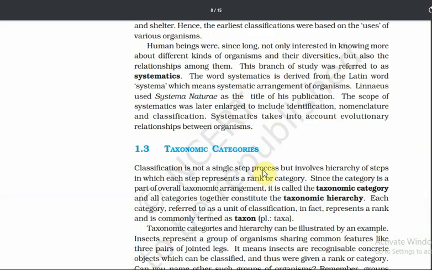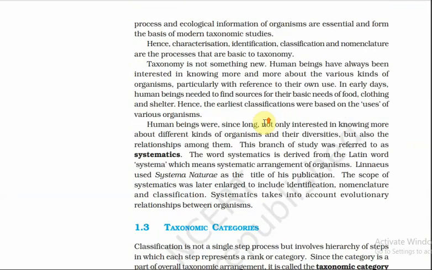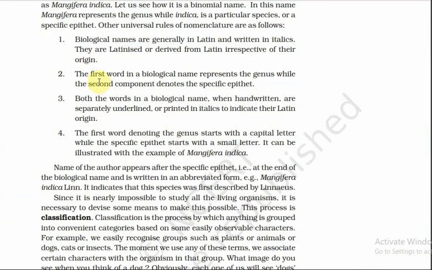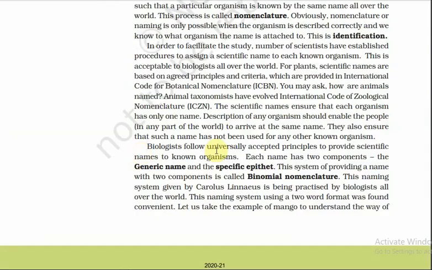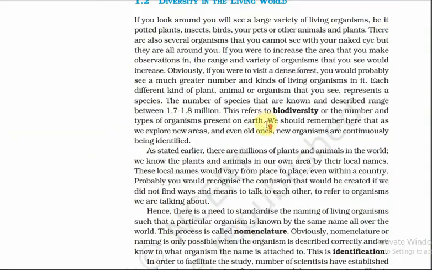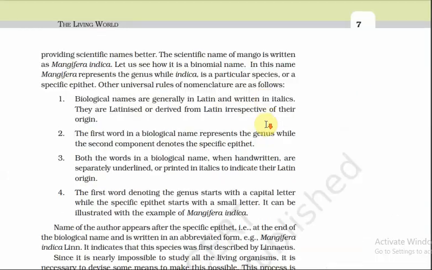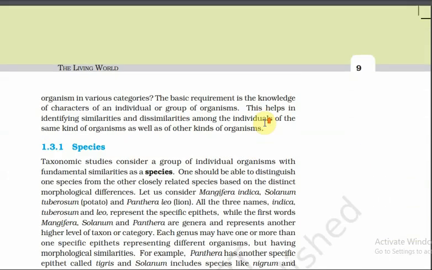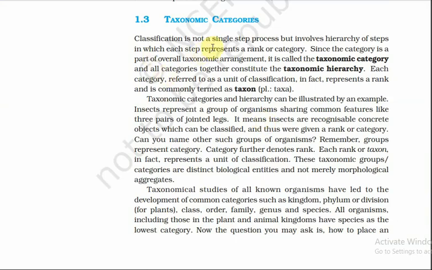So students, we have seen some important terms: scientific names, nomenclature, identification, diversity in the living world. The next point is taxonomic categories. Classification is not a single-step process but involves a hierarchy of steps in which each step represents a rank or category, that is, a taxonomic category.